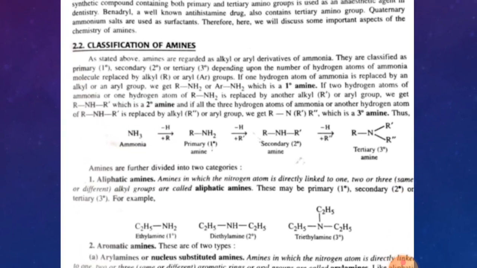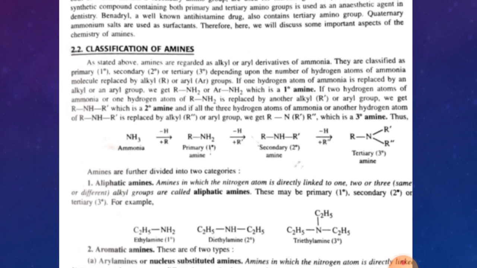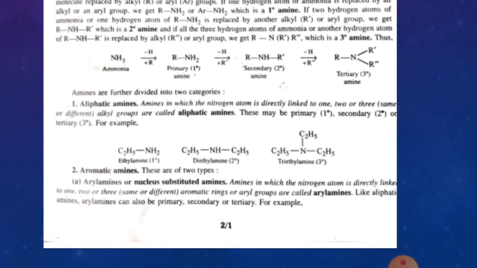Now, classification of amines. Amines are classified into many types based upon different categories. First of all, we will discuss aliphatic amines and then aromatic amines. What are aliphatic amines? Amines in which the nitrogen atom is directly linked to alkyl groups are called aliphatic amines. For example, ethylamine and diethylamine.